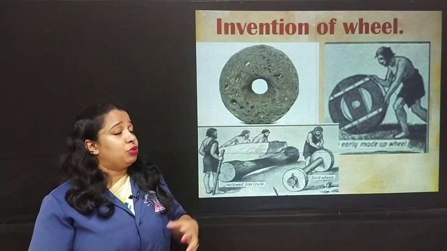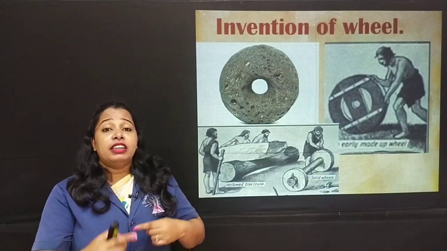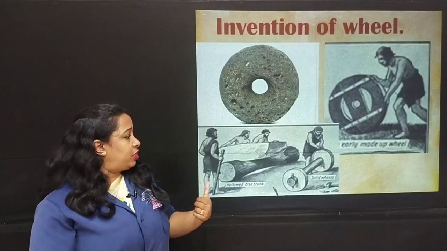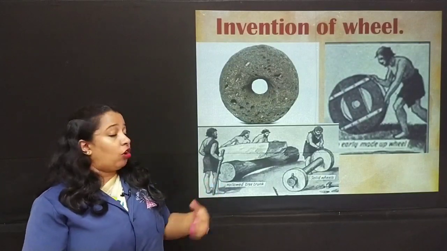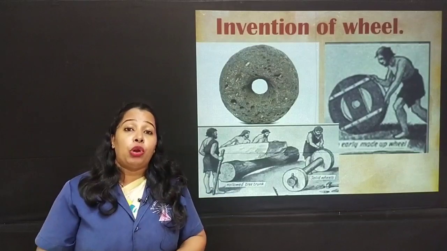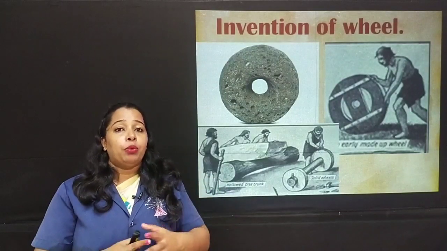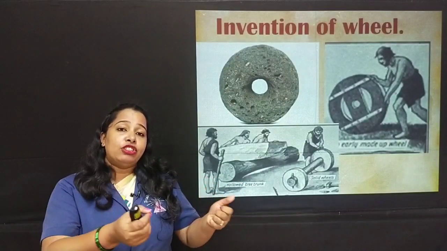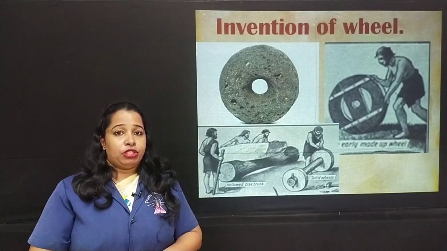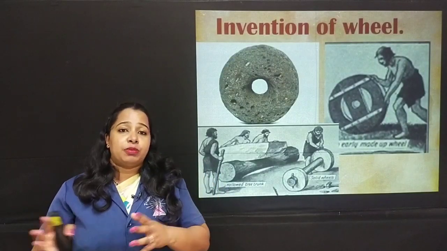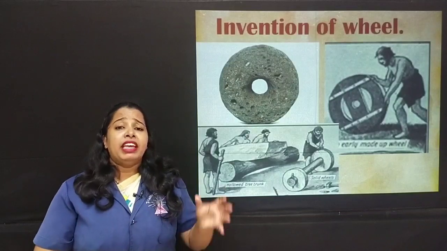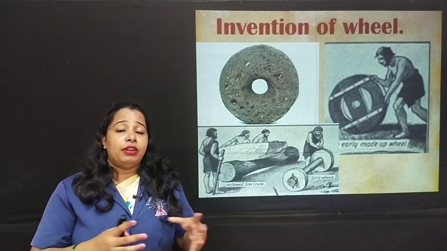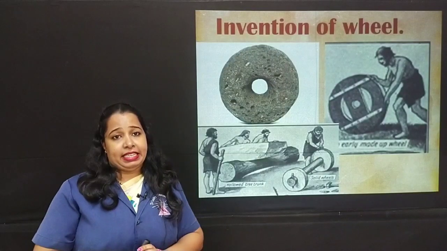Initially he invented wheel using the stone. If you look at the first picture, the wheel is carved with stone, or they used to use round logs of wood. They are cutting the logs here. They used to use round logs of wood and they used to make wheel. So whatever goods they had to pass, they used to place it on the wheel and they used to pull with the rope. So wheel was used to transport goods from one place to another. Even this became difficult. It was not easy, because heavier goods were not being transported easily.